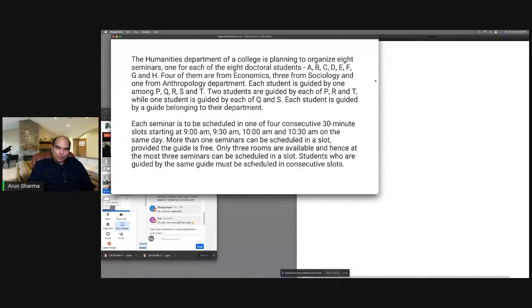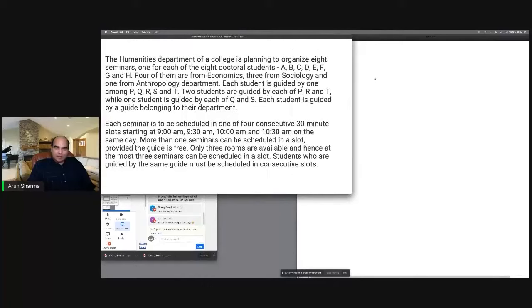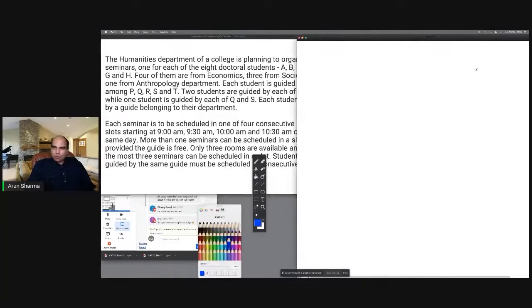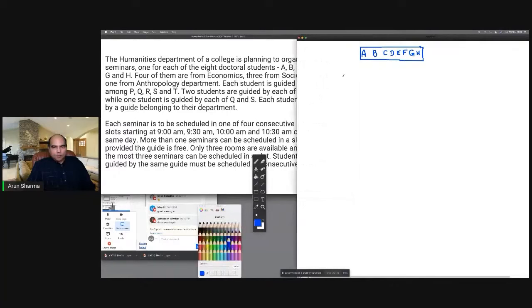4 of them are from economics. So one of the things that you always do in a reasoning set is you take down the global list of information. So you always make the global list. So there are 8 students, A, B, C, D, E, F, G, H. 4 of them are from economics, 3 from sociology. So I'll use small letters here.